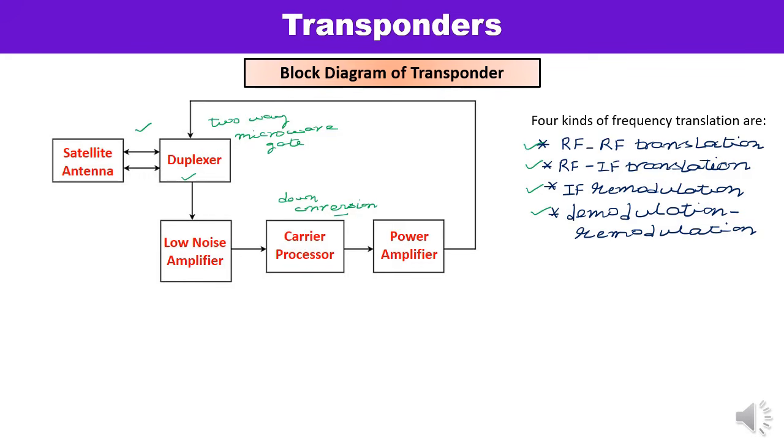Next and last unit is the power amplifier. Power amplifier amplifies the power of the frequency down converted signal to the required level, because after the frequency translation there is a need to increase the signal strength, and traveling wave tube amplifier, TWTA, is commonly used as a power amplifier for the satellite. The size of the traveling wave tube amplifier totally depends upon which type of mission is being performed, and typical values of the output saturated power are from 150 to 250 watts, which is required for direct broadcasting applications.